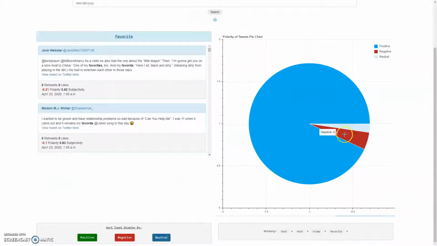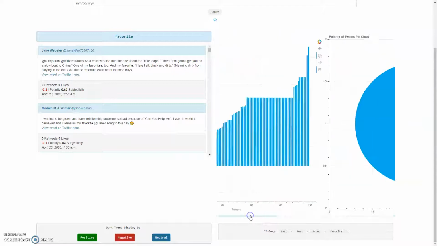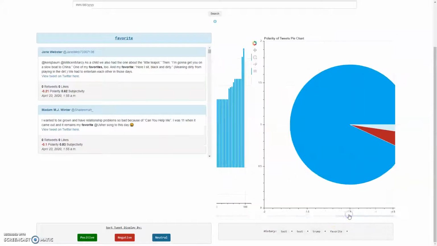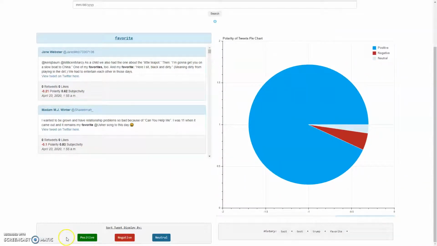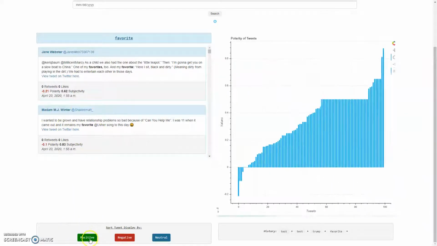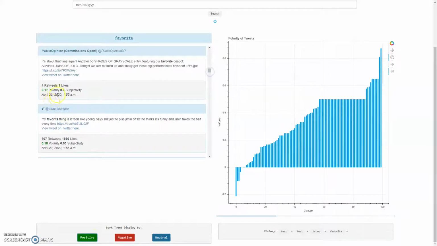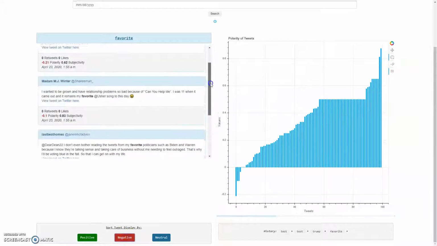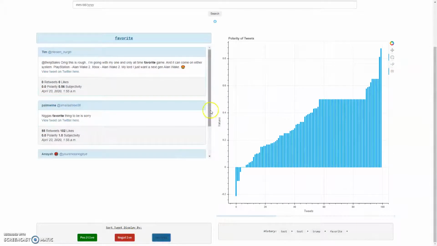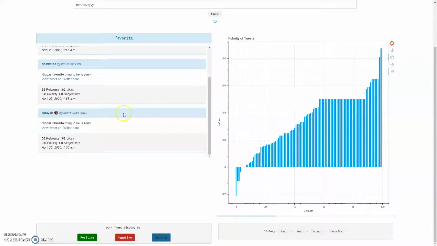We also have this pie chart, which shows that there are 81 positive tweets, 4 negative tweets, and 2 neutral tweets. So that matches up with our graph here. Also, you can see in the bottom here, we can sort this tweet list by positive. So these are going to be all the positive tweets in the polarity section. We have negative, which are not very many, and then only 3 neutral tweets.